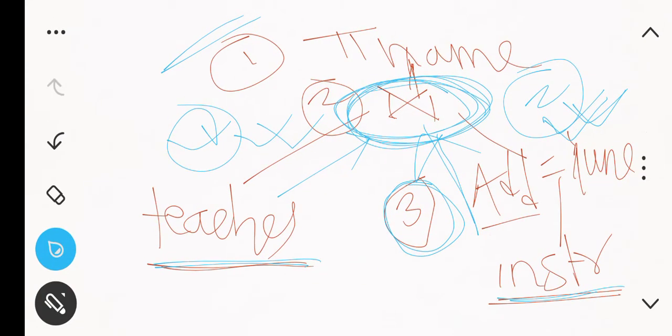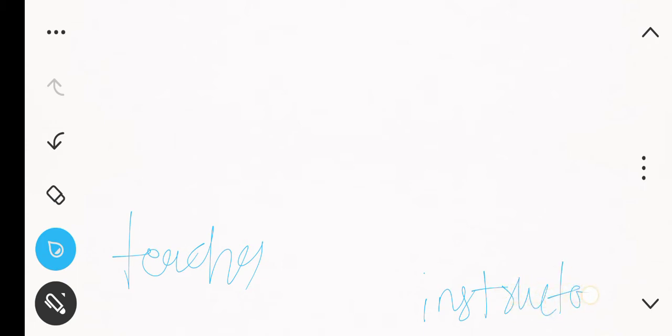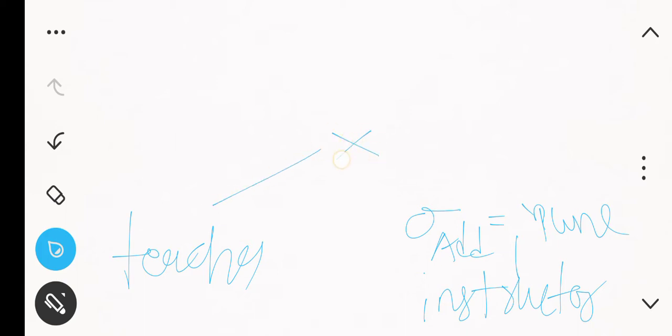again let me draw it one more time. I am having here instructor, and from this instructor I am going to select the address is equals to Pune, and this I am going to combine with a join operation.